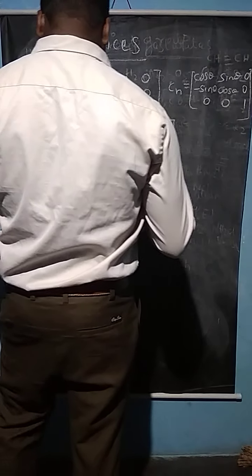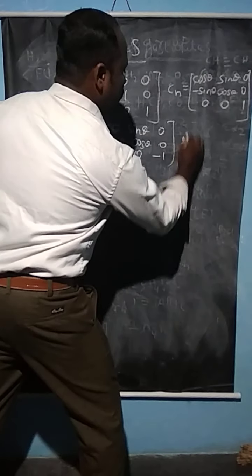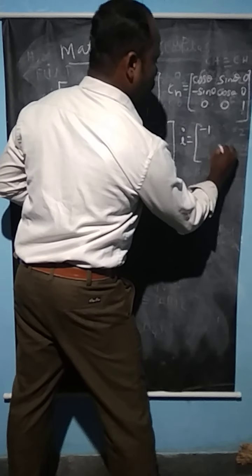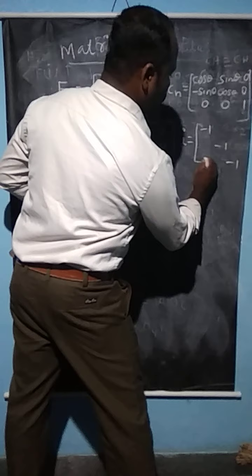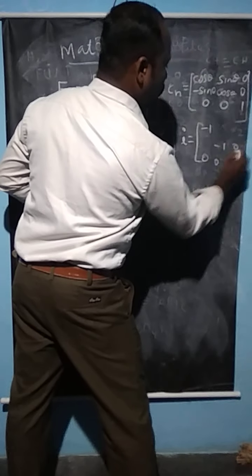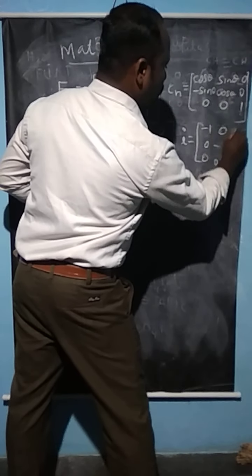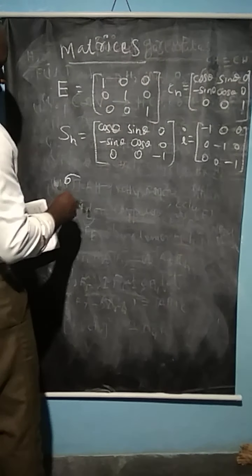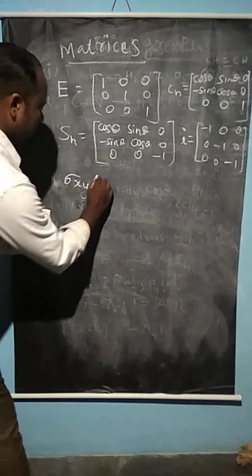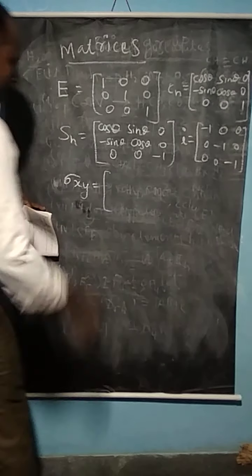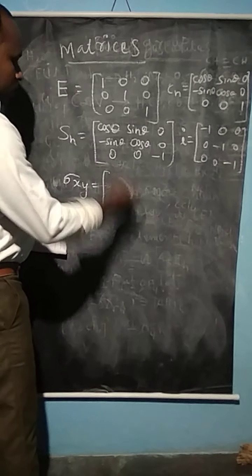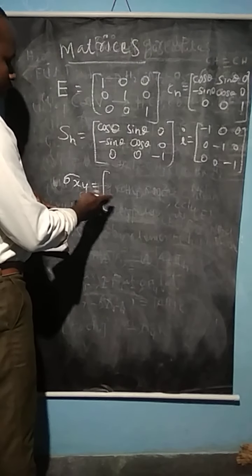Here the center of symmetry i is such that all the diagonal entries are minus 1: minus 1, minus 1, minus 1, and the rest 0. This is the center of symmetry. If it has the sigma vertical plane, sigma x, I will write only for sigma xy, but we can assume that the remaining matrices will be in the same way.